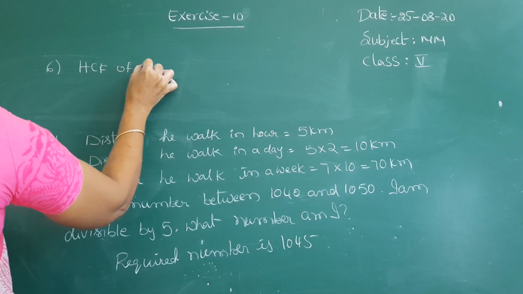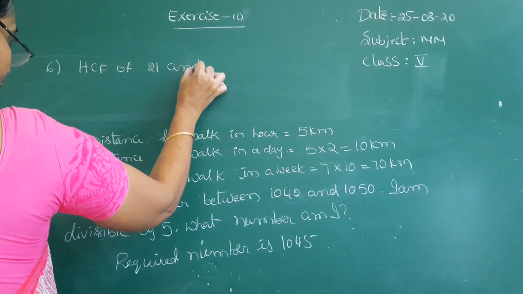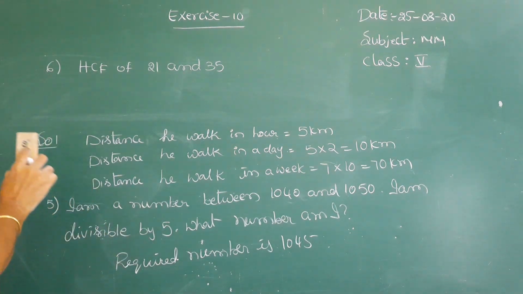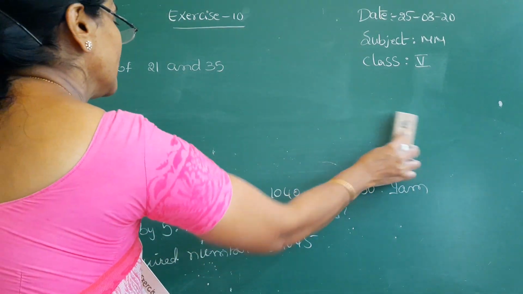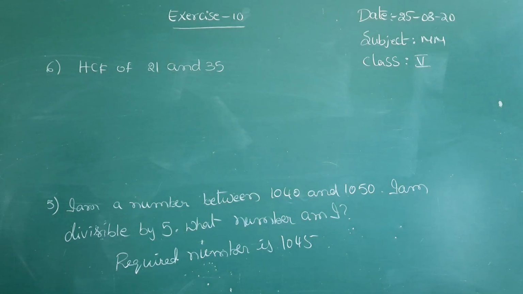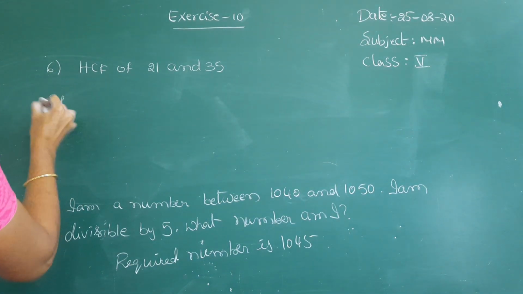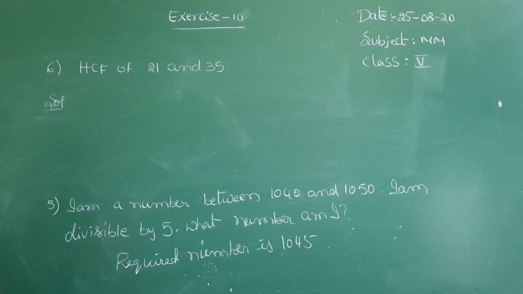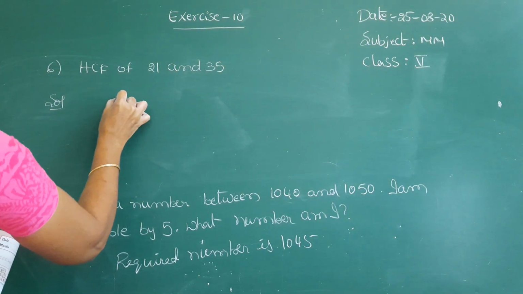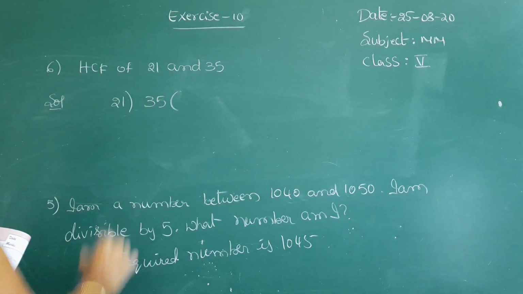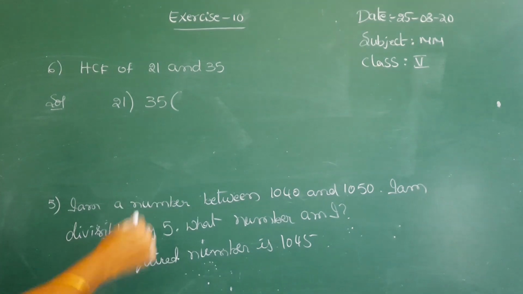HCF of 21 and 35. They are asking to find HCF. So already you did in 4th class 2 methods, long division method and prime factorization method. So everybody will select that long division for finding HCF. So I was selecting here long division method. You have to select smallest in those two and you have to divide the greatest number.